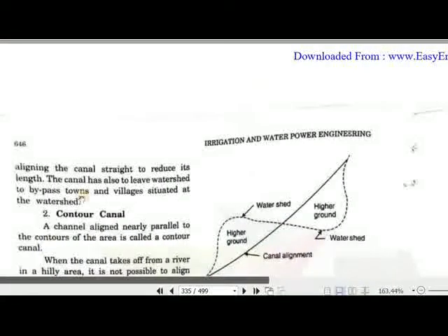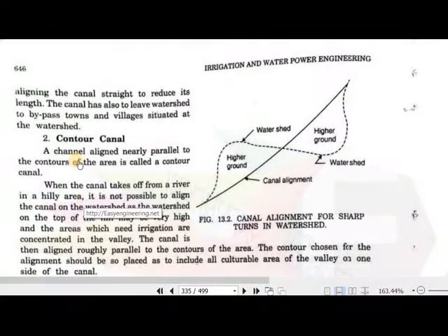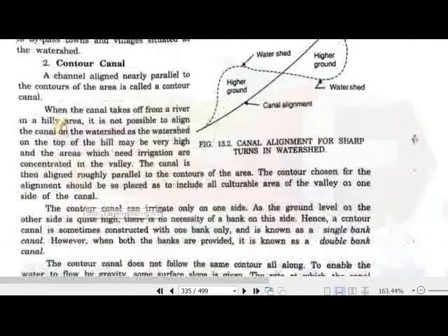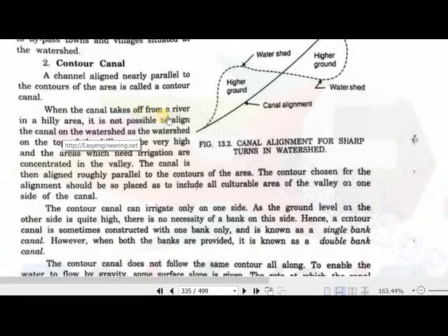So next we have the contour canal. It can be understood by the word contour. A channel aligned nearly parallel to the contours of the area is called a contour canal. When a canal takes off from a river in a hilly area, it is not possible to align a canal on the watershed, on top of a hill, so the areas which need irrigation are concentrated in the valley. The canal is then aligned roughly parallel to the contour, and the contour chosen for the alignment should be placed so as to include all the culturable area of the valley on one side of the canal.